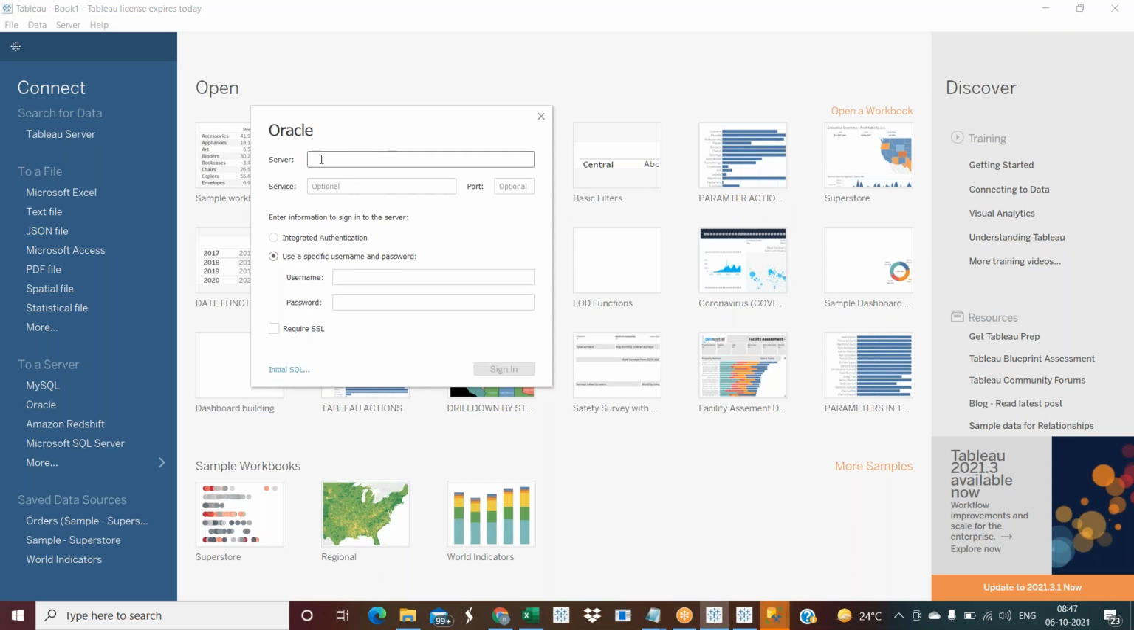The server name will be something like 00.something.00. Let us take an example. This is a server name, and they will provide you a username and password. Then just click on sign in. Without these you are not able to do anything. They will provide you the server name, the username, and the password, and you use those to sign in.